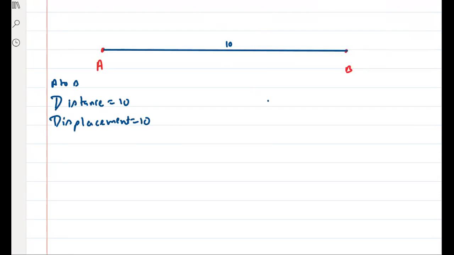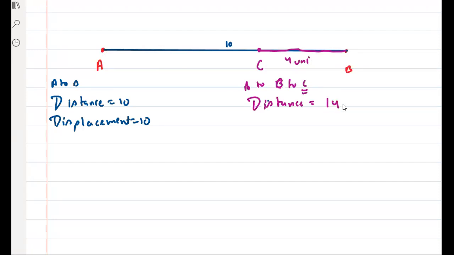Anyone have any issue in this? But now again from B have returned to point C. From B to C have returned, and this is like 4 unit. So from A to C, what is the distance? We are going from A to B, then B to C, A to B to C. Sir, 14.